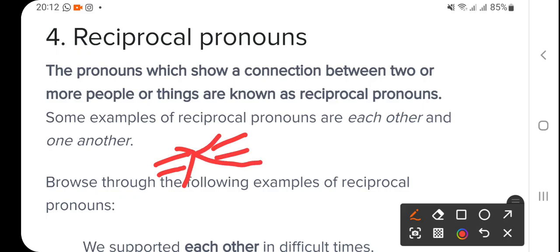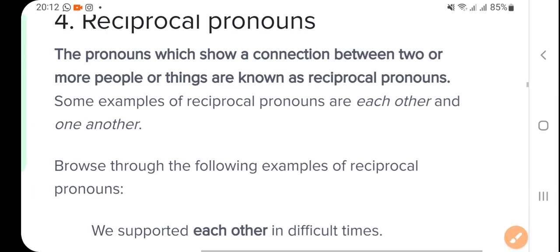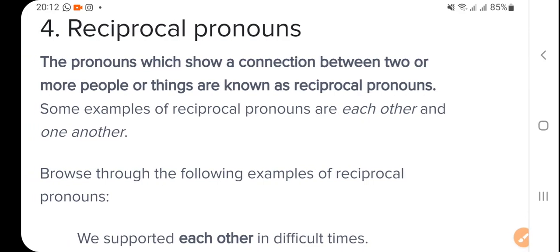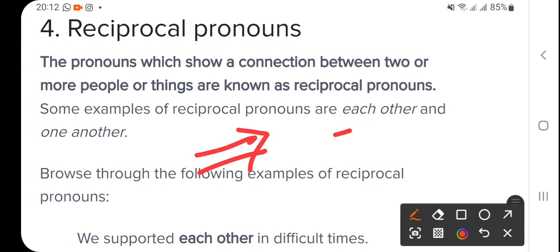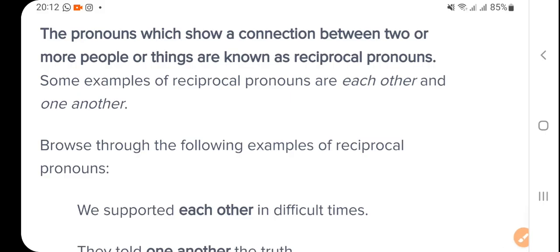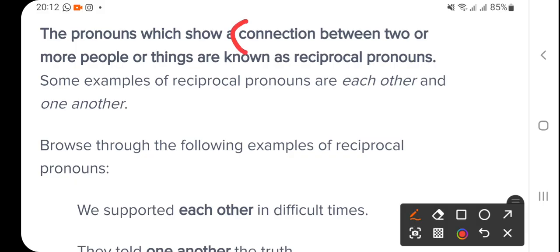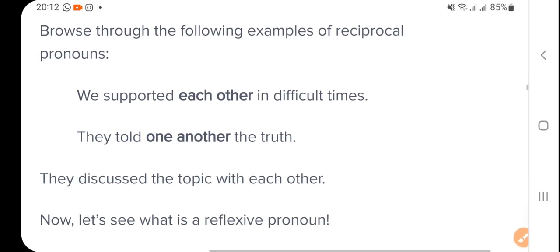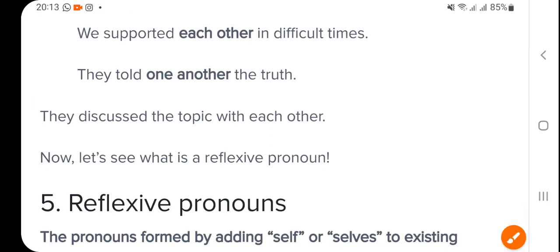Reciprocal means the pronouns which show a connection between two or more people or things are known as reciprocal pronouns. For some examples: we supported each other, right?